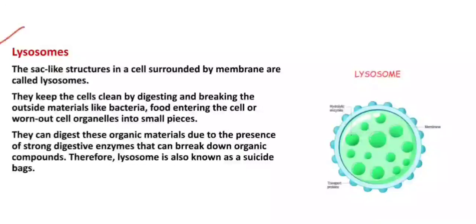First is lysosomes. Lysosomes are sac-like structures in a cell and these are surrounded by a membrane. They are known as the suicide bag of the cell because they contain hydrolytic, digestive enzymes which break down the organic compounds and the foreign particles, and thus help in keeping the cell clean by digesting and breaking down outside material like bacteria, the food entering the cell, or worn out cell organelles.